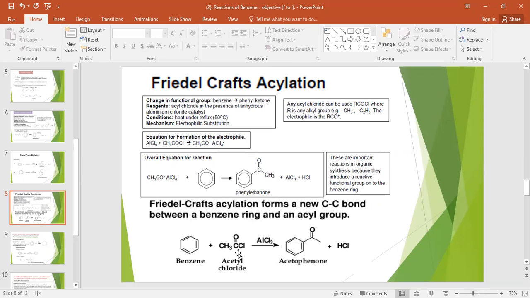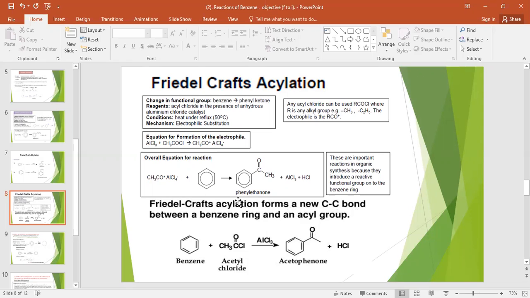And you will get more examples here. Acetyl chloride with benzene in the presence of AlCl3, you will get acetophenone. Acetophenone means this CH3 C double bond O will attach with the phenyl group, and then CH3. What will happen in this reaction?